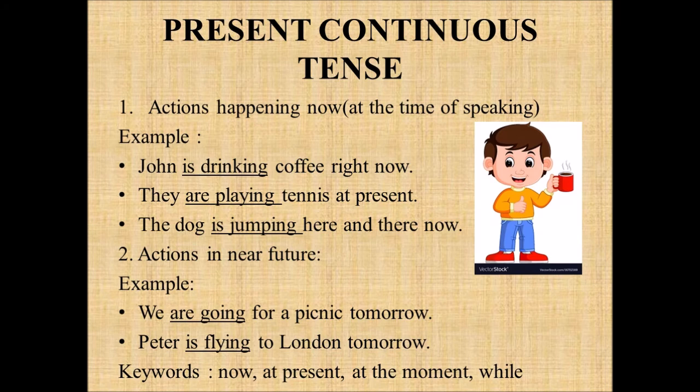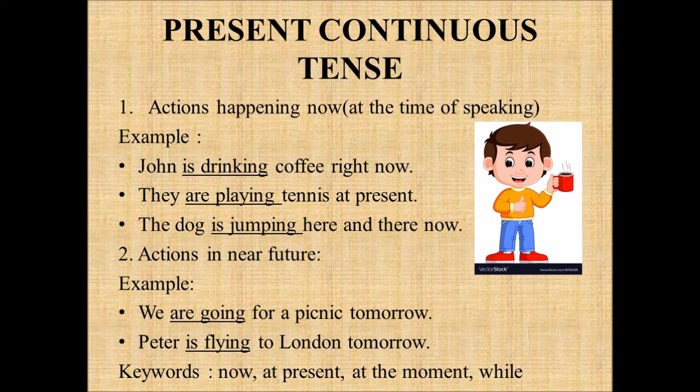Where do you use present continuous tense? We use present continuous tense in 2 cases. The first one is whenever you're going to represent some action that is happening at that moment. For example, John is drinking coffee right now. So John is a boy. He is drinking coffee at that moment. The action of drinking coffee is happening at that moment. So you use present continuous tense, is drinking. The same way, they are playing tennis at present. The dog is jumping here and there now.